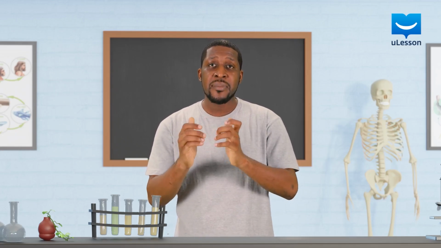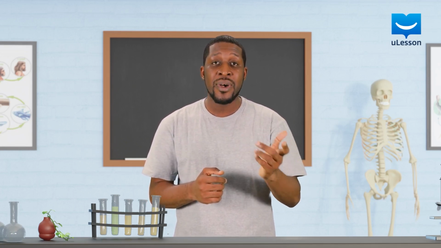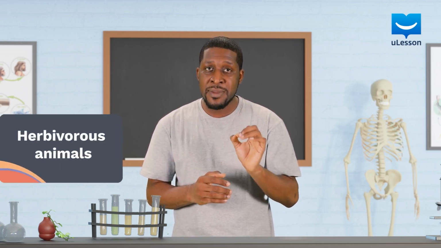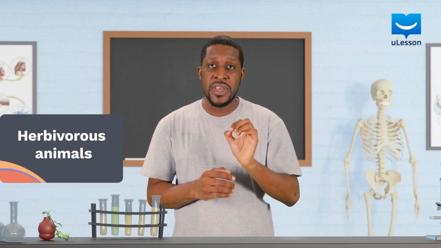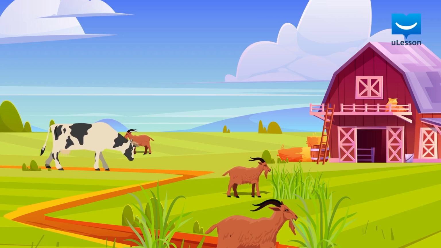Now, based on this, animals are sometimes classified according to the type of food they feed on, either on plants or other animals. Animals that feed on plants only are termed herbivores or herbivorous animals. Examples of herbivorous animals include goats, cows, sheep, and so on.